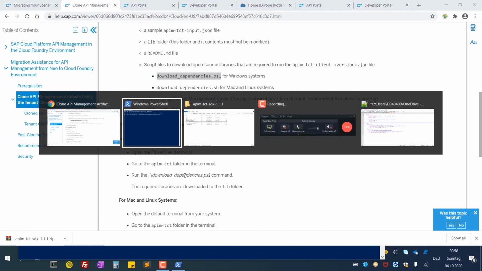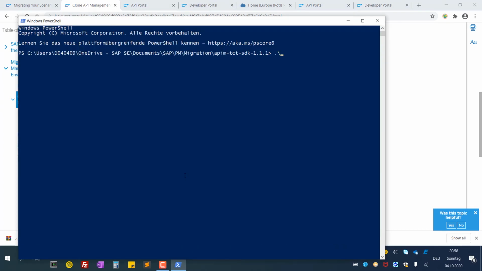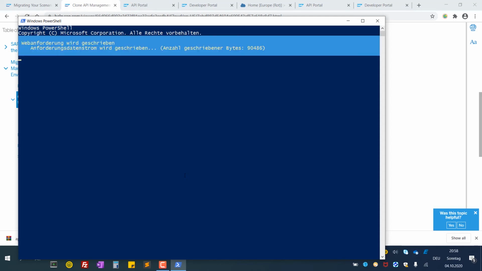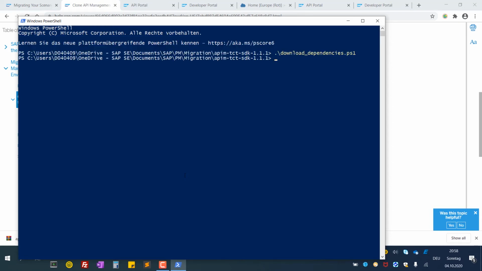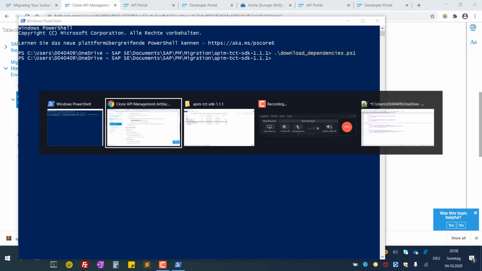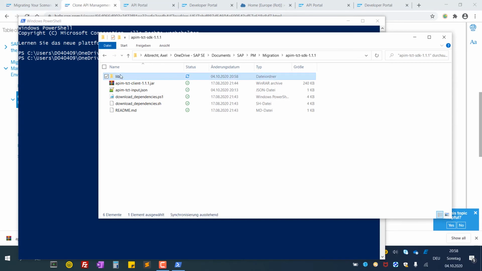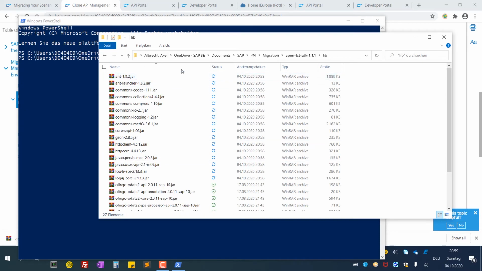As I'm using Windows, I am typing ./download dependencies, which will now download the rest of the open source libraries which we need to execute the tool. This will take a few seconds, and then we can see the result. So the download is done. Let's check the lib folder. As you can see, there are now plenty of other libraries.